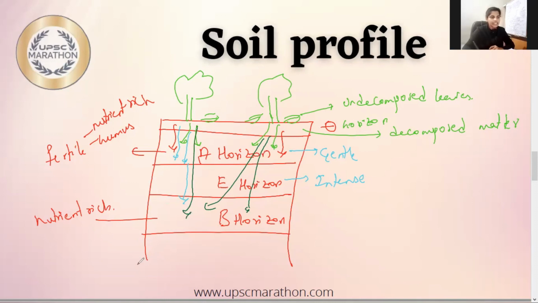Fine. So next comes the final layer, which is the C horizon. The C horizon is nothing but the disintegrated material of parent rock. But it is not disintegrated to such an extent that it forms soil. It is like large block structures. So here it is parent rock. Finally, from this we can say that the C horizon will extend at the cost of parent rock downwards. Fine. So this is about soil profile.